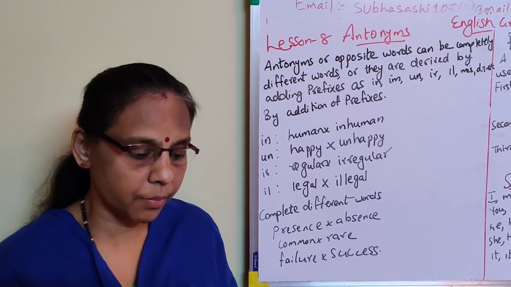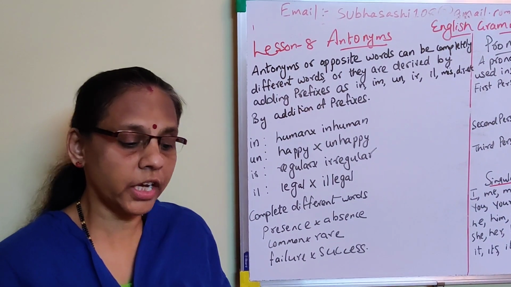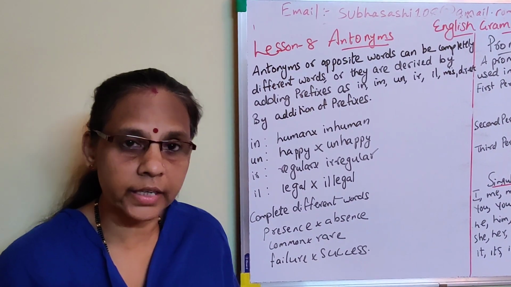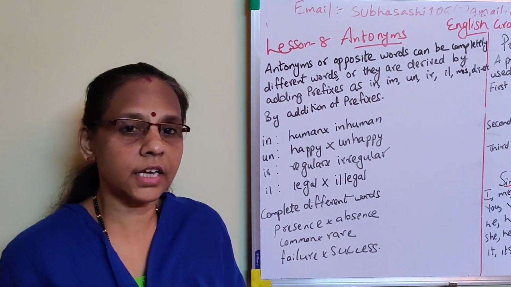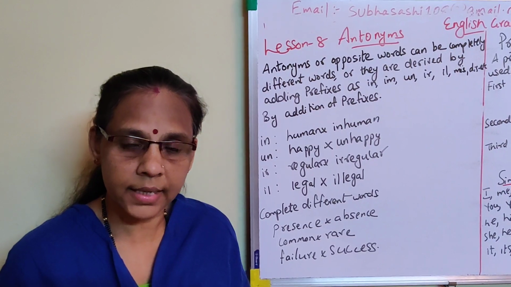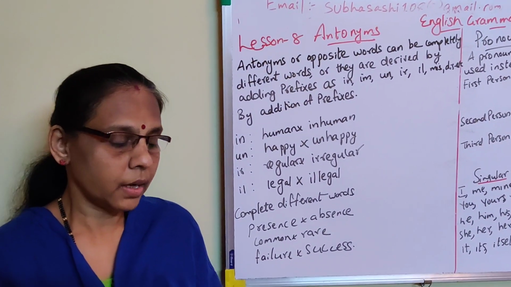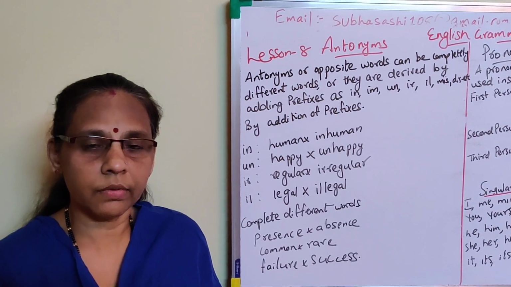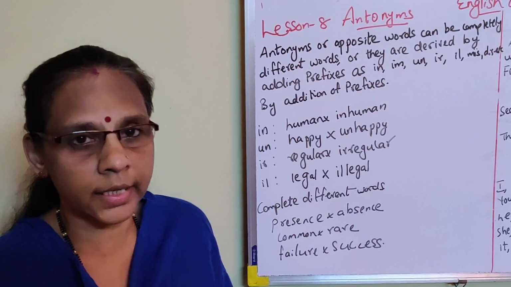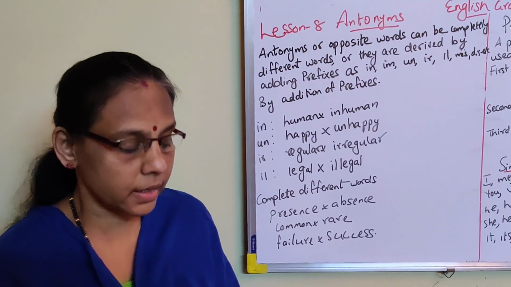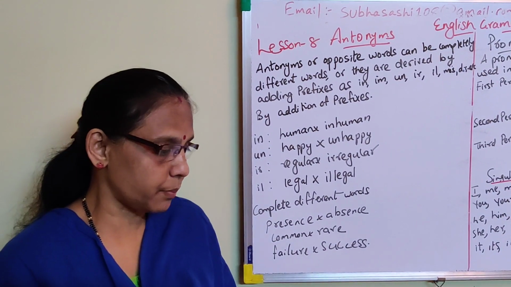Next is degrees of comparison. The form of adjective can be changed to show the comparison of quality between two or more things. This change is called the degrees of comparison. There are 3 degrees of comparison: positive, comparative, superlative. That also I have given you example: hot, hotter, hottest, near, nearer, nearest, close, closer, closest.